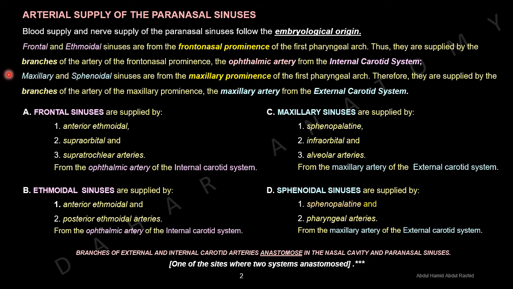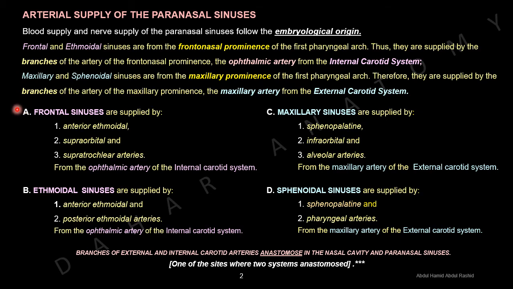Maxillary and sphenoidal sinuses are from the maxillary prominence of the first pharyngeal arch. Therefore, they are supplied by the branches of the artery of the maxillary prominence, the maxillary artery from the external carotid artery.